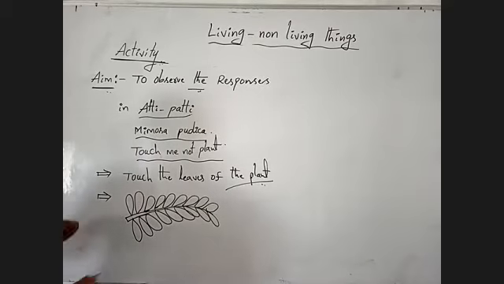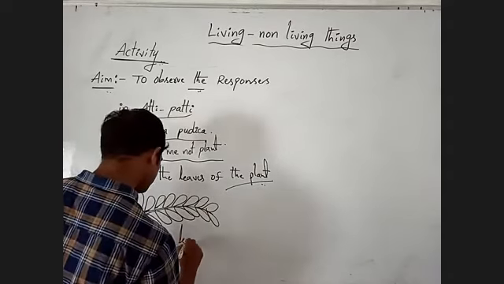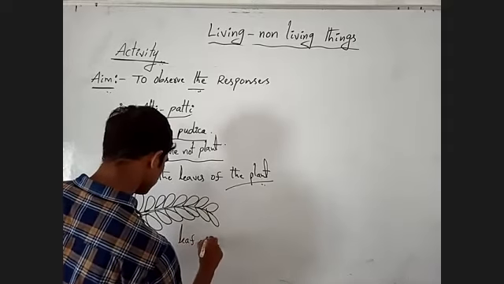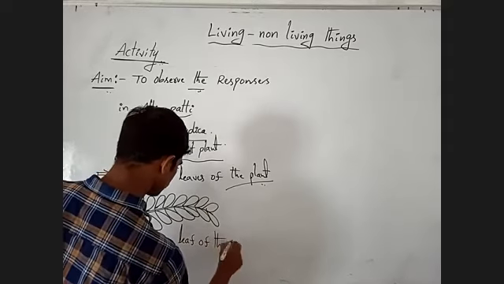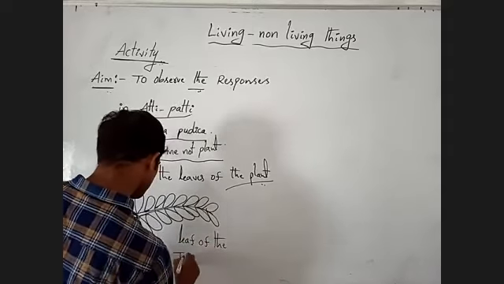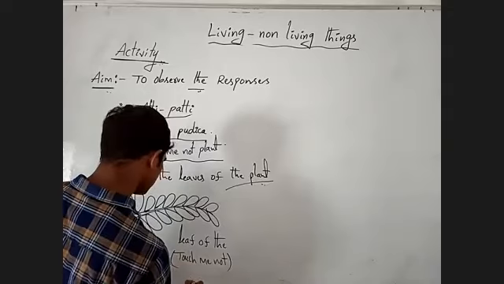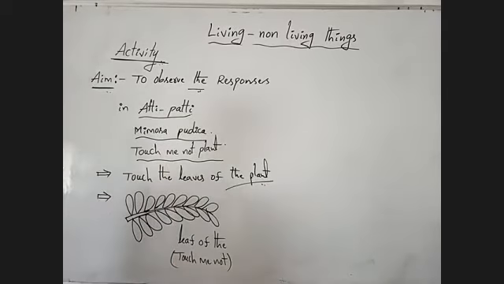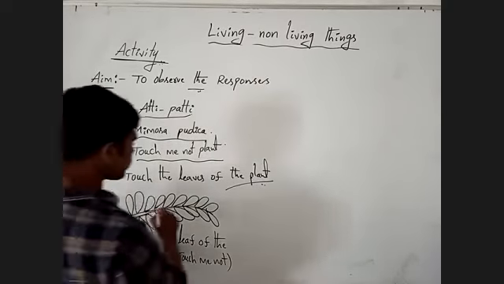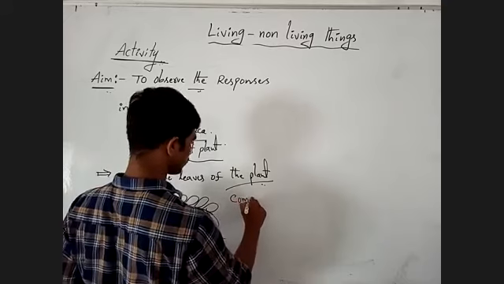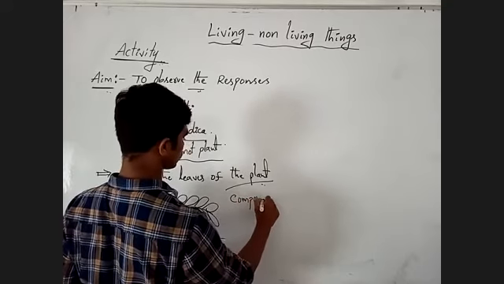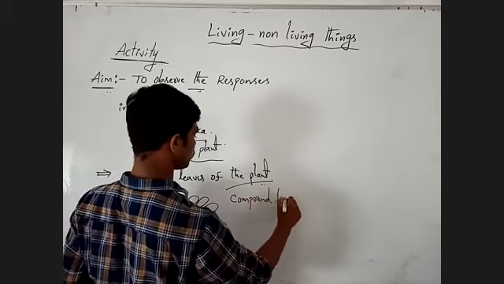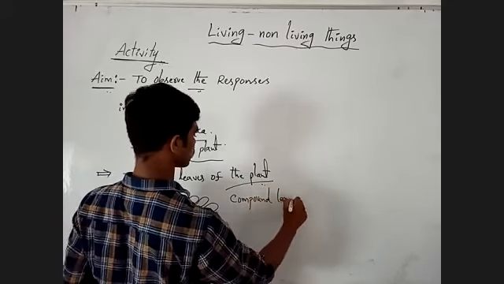This is the leaf of the Tasmania plant. Leaf of Tasmania. These type of leaves are actually called compound leaves.